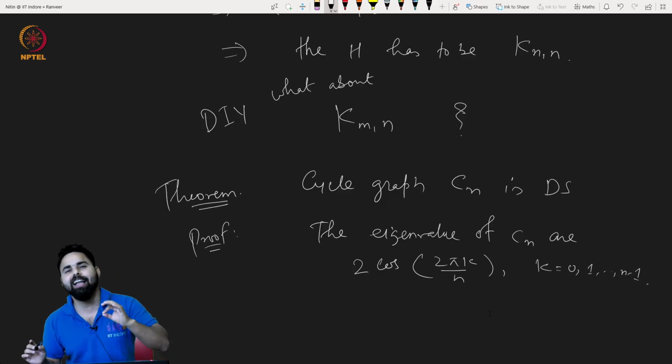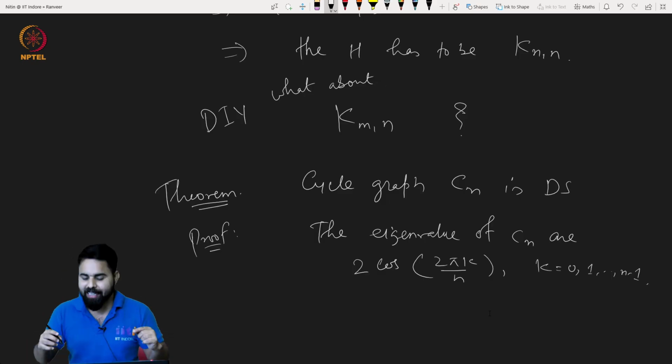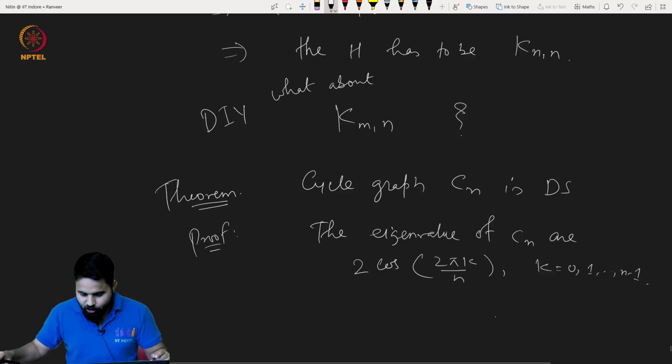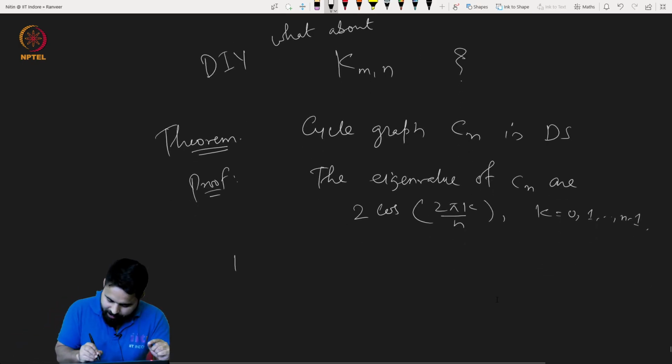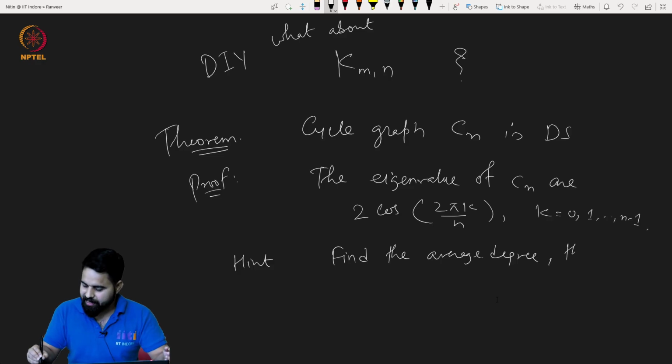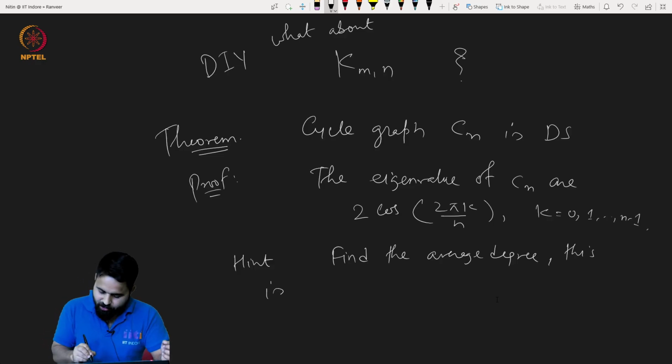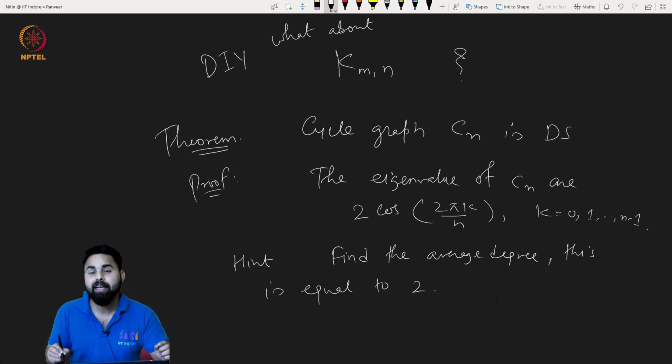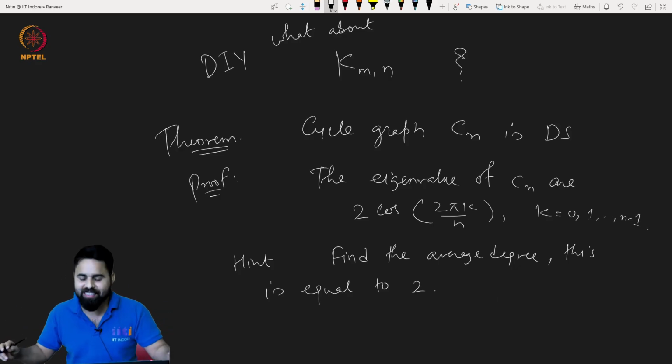So this could be a collection of cycles, right? But we have to prove that this is just one cycle. In fact, the argument is the same. So let me write down the hint: find the average degree. This is equal to 2 actually. Okay, that means this again is a regular graph.